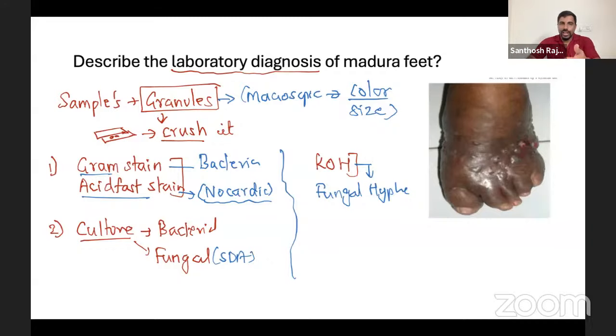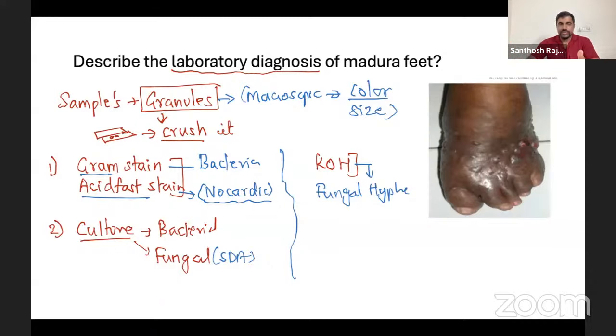Options are Epidermophyton, Microsporum, Trichophyton, and Trichosporon also, if you remember. Which one do you think? If you say Epidermophyton, you're right. Because epidermis is skin, plus N is there, so nail. That's one question definitely expected.